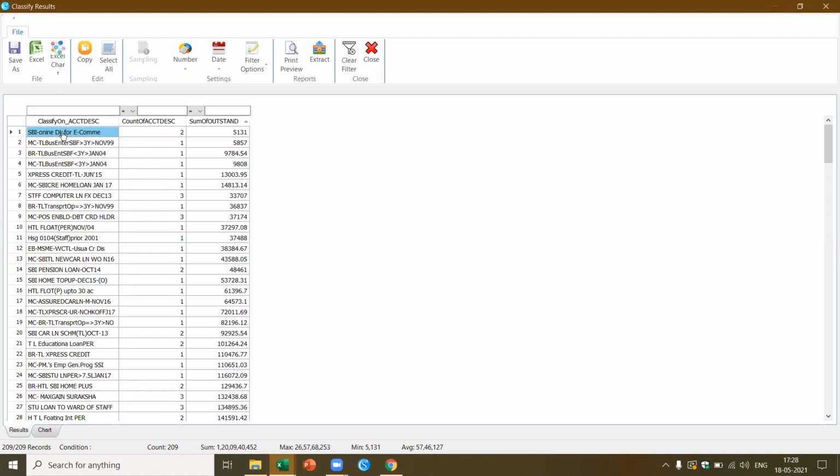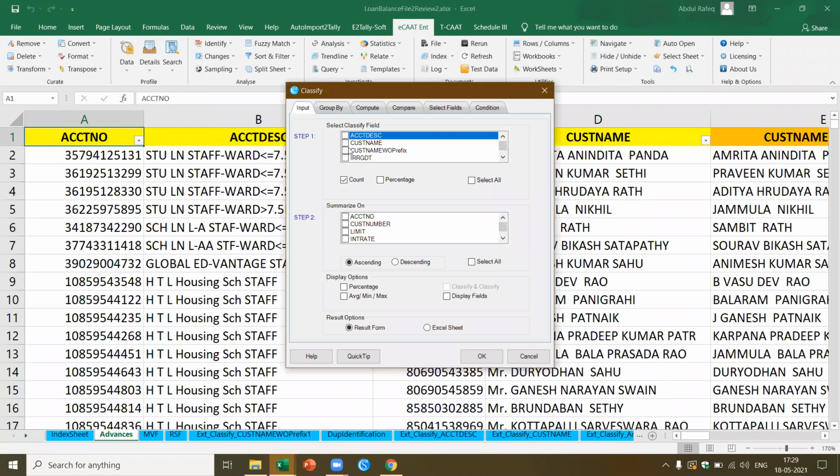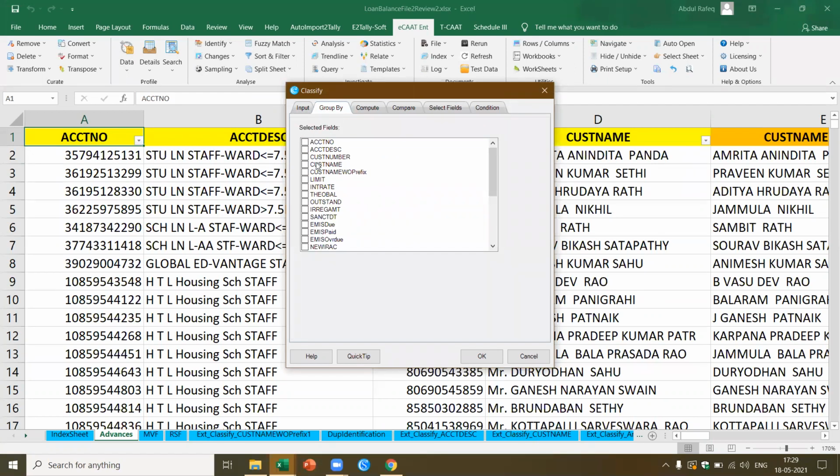Now let's say I want a grouping for each of the categories. I want to know as per the customer. Can I get that? Yes. How do I do that? I'll show you that also. Let's say in this case, I do classify. So in this case, I say account description and I say, let's say I want the total of the limits and I say group by. When I say group by, I say based on the customer name, I'll be able to know for each of the account descriptions as per the customer name, it will give me the list.